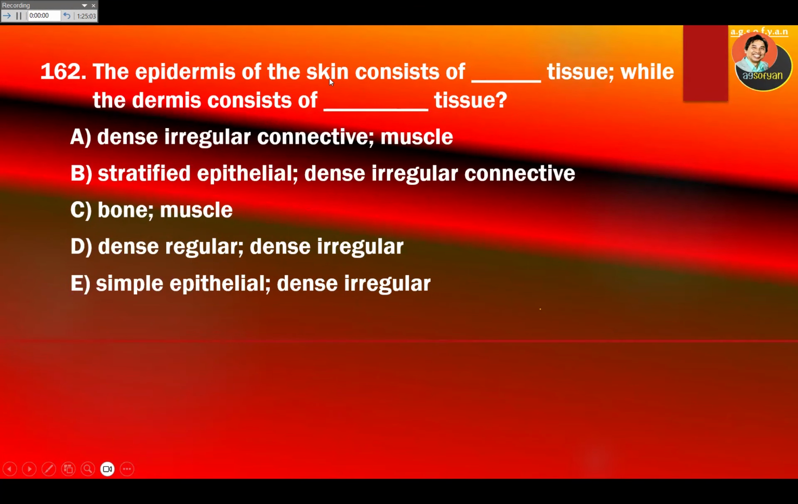The epidermis of the skin consists of blank tissue, while the dermis consists of blank tissue. A, B, C, D. So epidermis, remember, stratified epithelial tissue. B over here. And then the dermis consists of connective tissue, dense irregular connective tissue. E, simple epithelial, is incorrect. It should be stratified. So B is the correct answer.